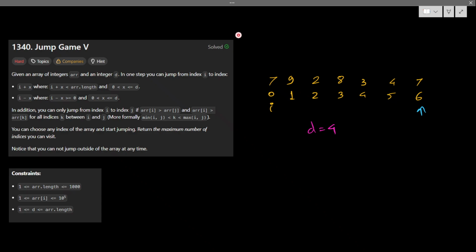Okay, let's see the constraints. Constraints are literally very low, 1000. I don't know why they have made it so low. It could be higher than that, because we can find one solution that can be much lower than this. So the thing is 1000, which means if we do an n square approach, it should also work. Okay, so the length of d could be 1 or could be the length of the array. Okay, fine then.